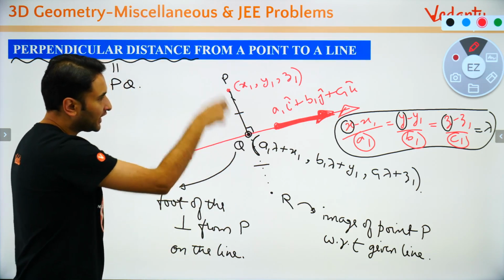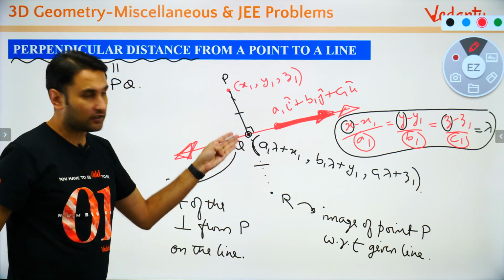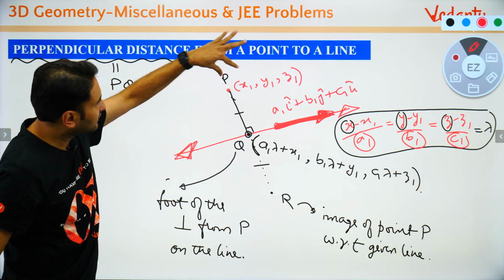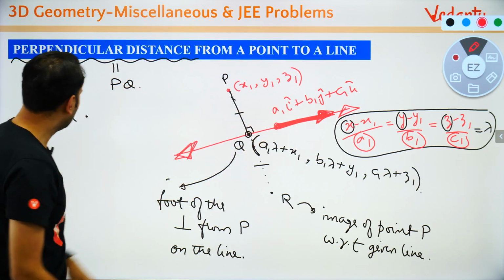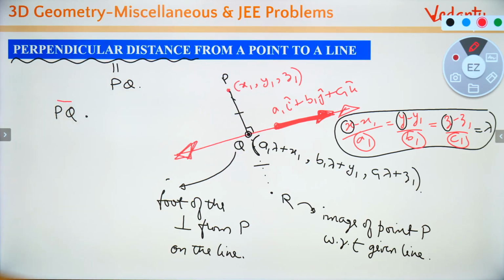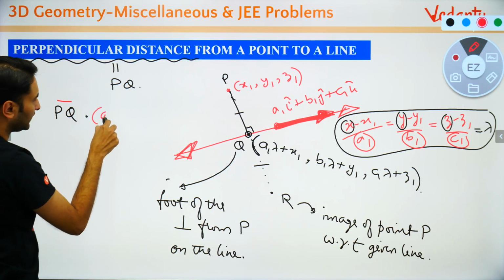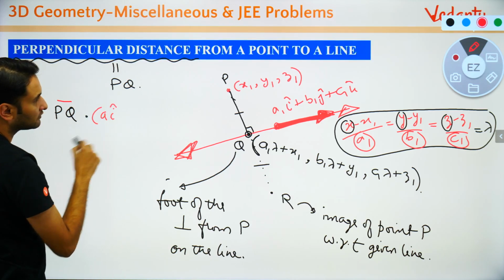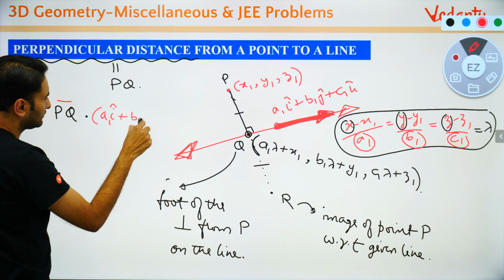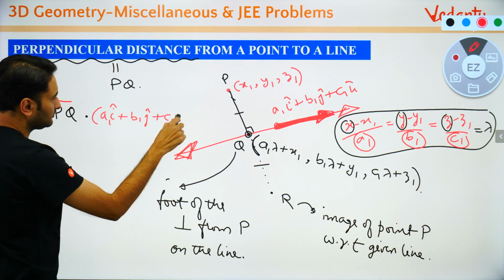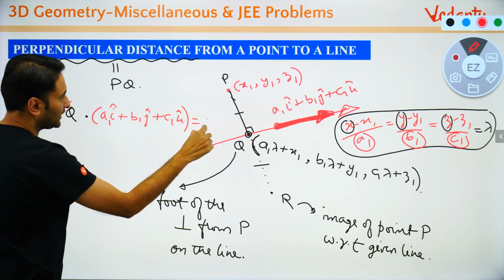आप PQ वेक्टर निकाल लो. Can you find out PQ वेक्टर? This minus this, PQ वेक्टर. So PQ वेक्टर dot direction of line, बच्चों ये कितना होगा? 0 होगा.